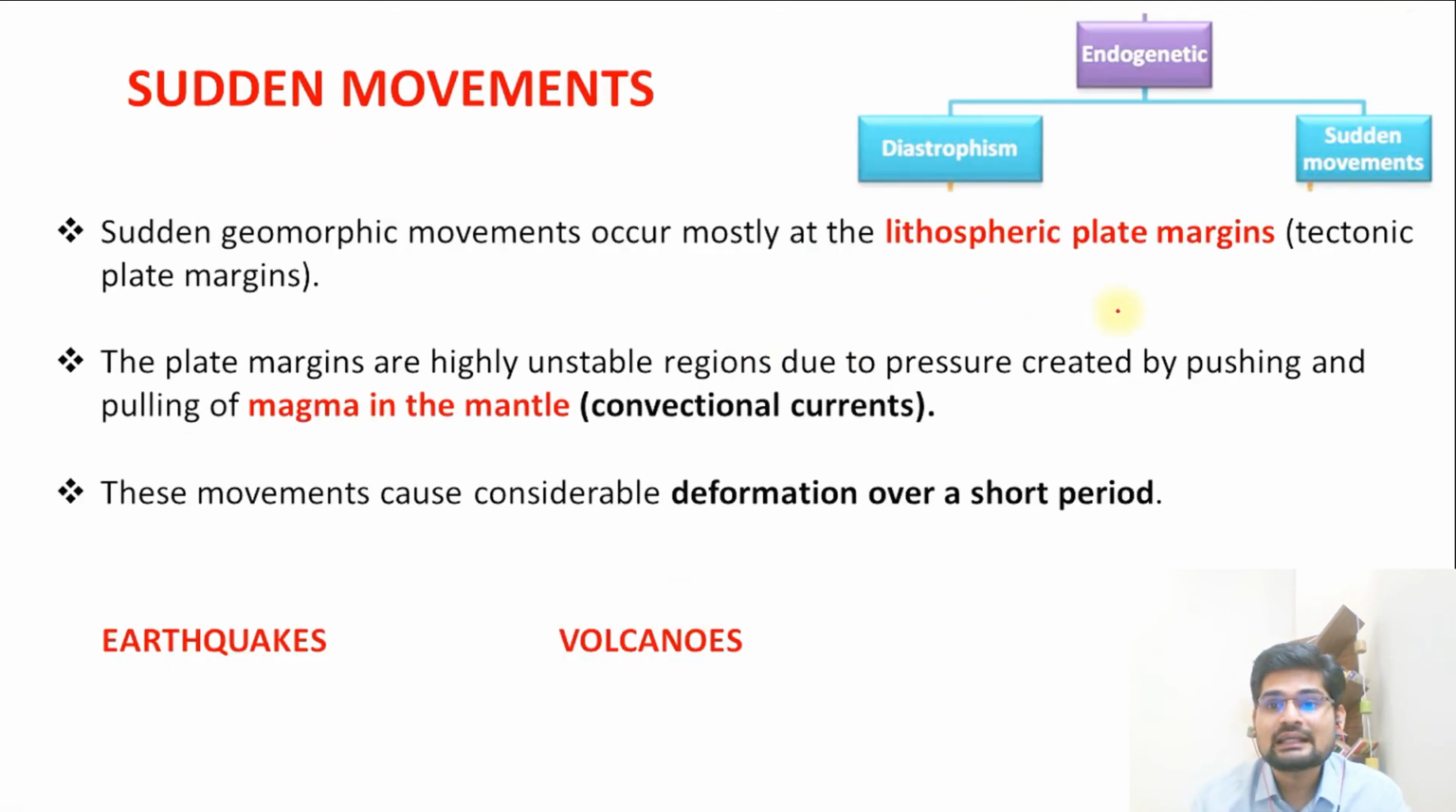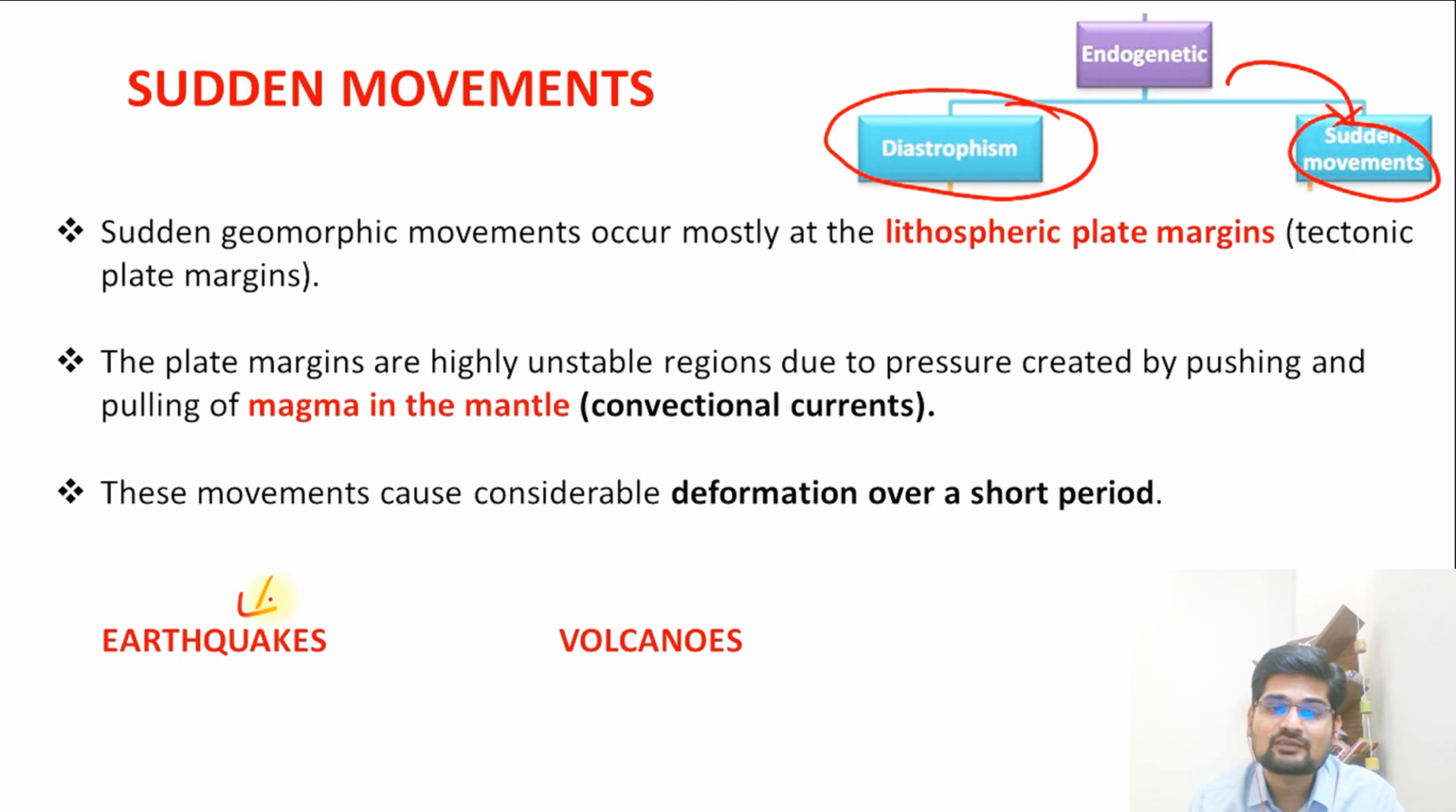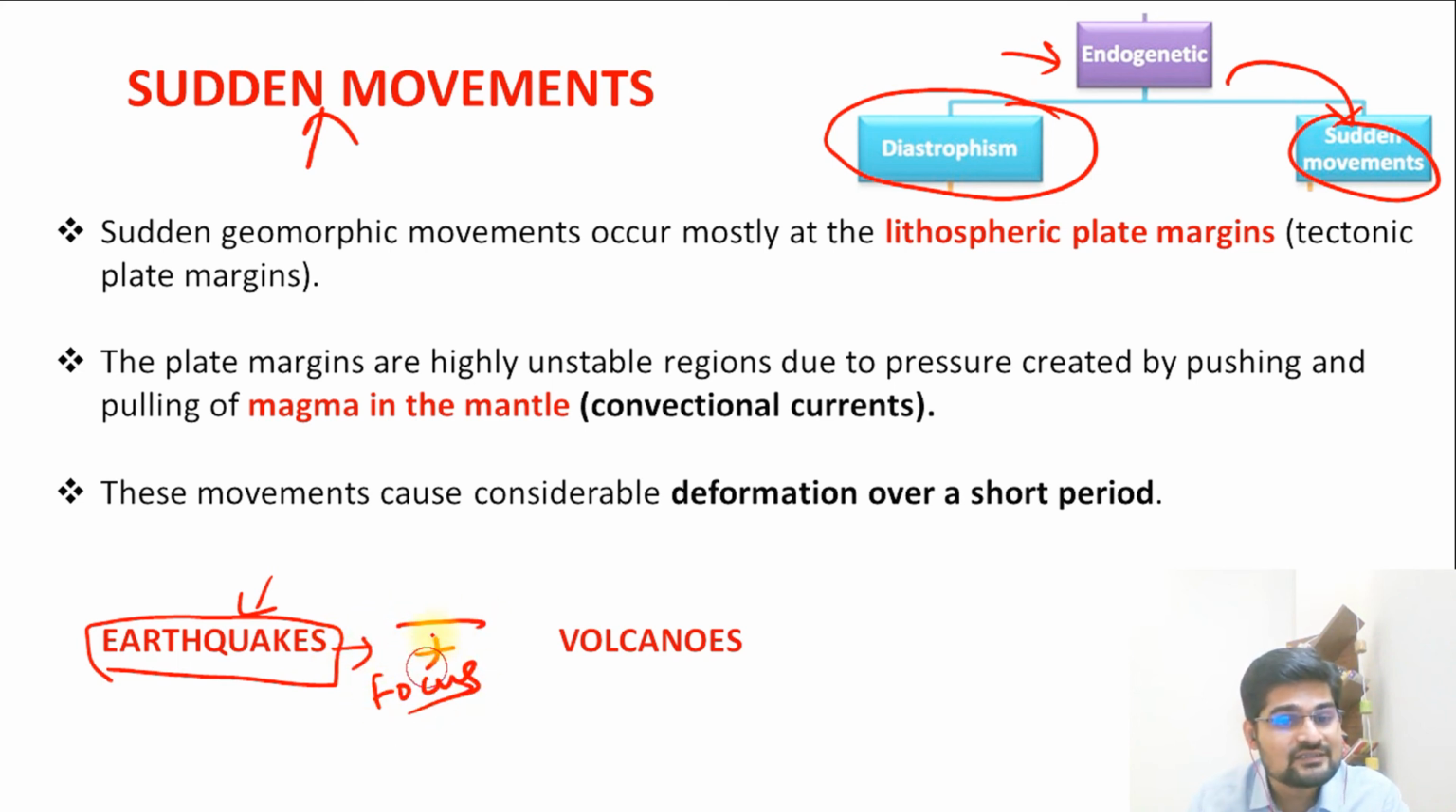Now going to the next segment. After diastrophism, in the endogenetic process, what we study is the sudden movement. We have already made a video on this that you have studied, or if you have not watched, do watch it in the playlist. It's there on earthquakes. These earthquakes are part of the sudden movements under the endogenetic process. Why? Because earthquakes originate at the focus or hypocenter, remember, within the Earth, and then they come to the surface of the Earth. All these primary, secondary, and other waves originate from within the Earth.